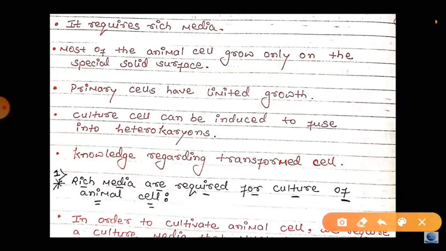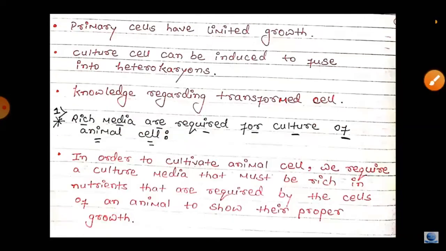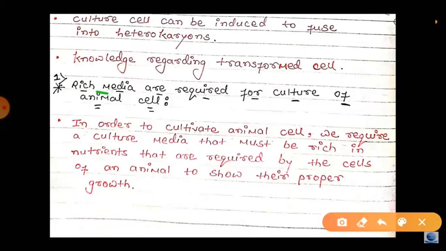is the knowledge regarding transported cell. First we see why rich media are required for the animal cell. In order to cultivate animal cell, we require a cell culture medium that must be rich in nutrients that are required by the cell of an animal to show their proper growth.